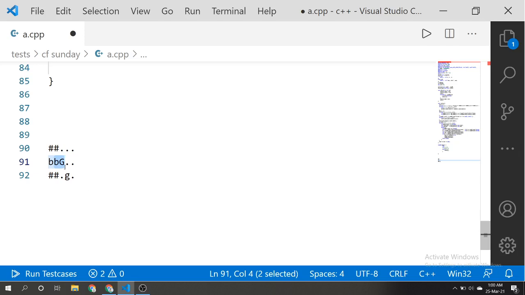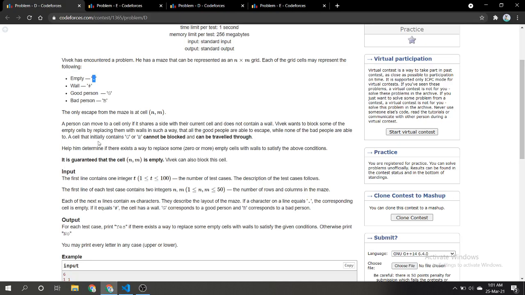So to block any bad cell, the minimum blockage will be to put walls on the up, right, left, and down of our bad person. With this intuition we start coding, and for every bad person we just put walls on its up, right, down, left. If there is some other person there, we don't put a wall, obviously, that's the condition here.